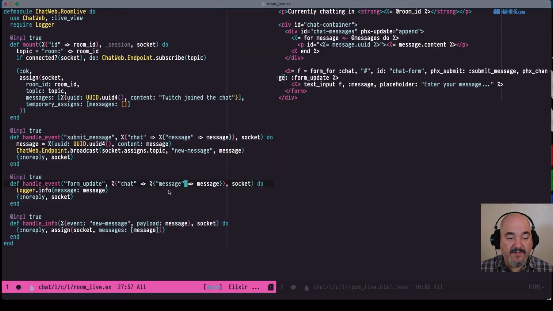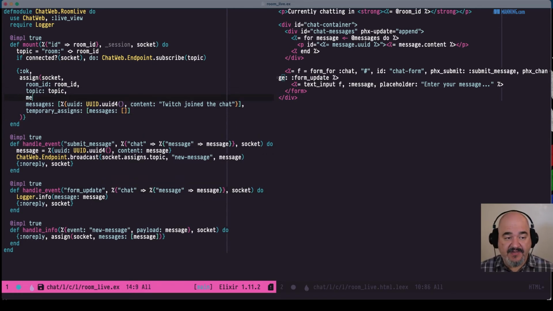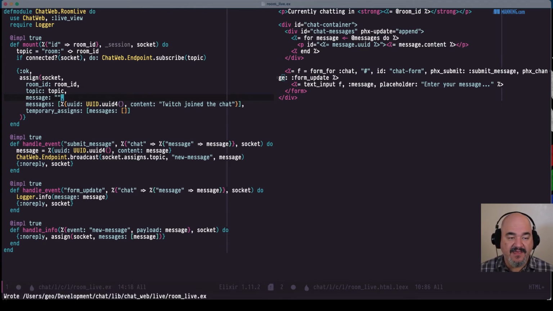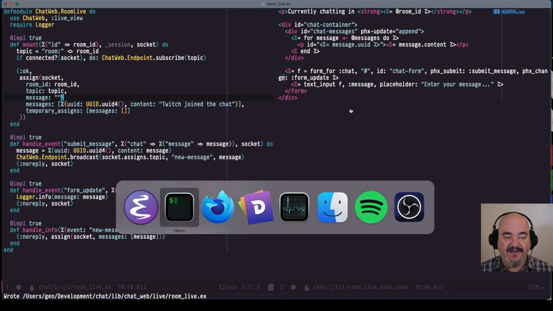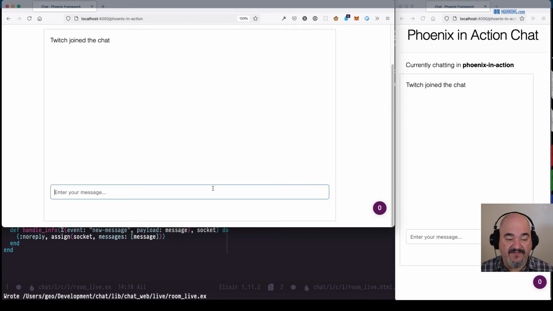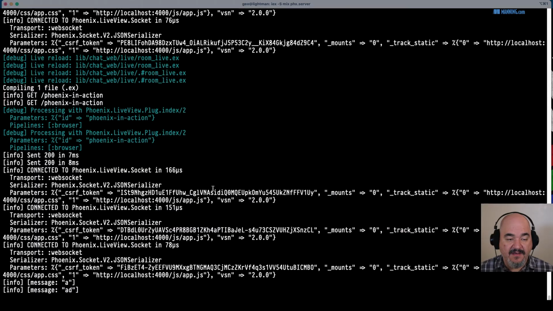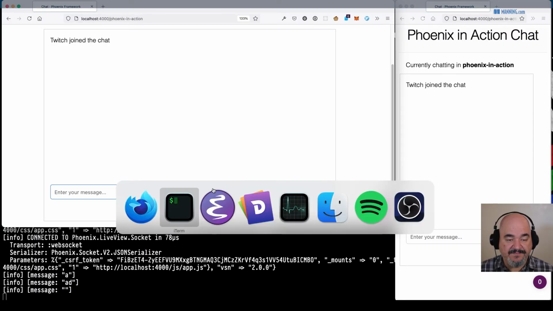And that's what we want. Because then what we can do is, when we submit the message, the chat message, we can reset this assign. We can assign, first of all, we need to make an assign. So we can assign the message string. So we can say message equals blank. And in here, we have this text input message, and it actually uses the value of the assigns. In this case, it's going to be message, which is going to be helpful for us. It could be confusing if you didn't know that that's happening, but that's what we're going to do.